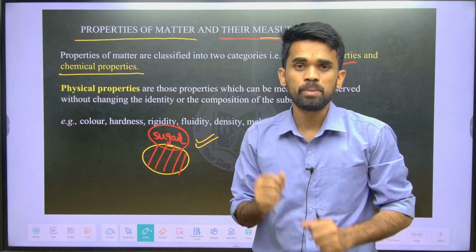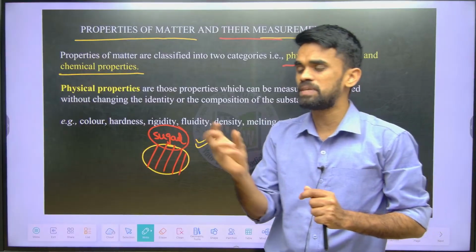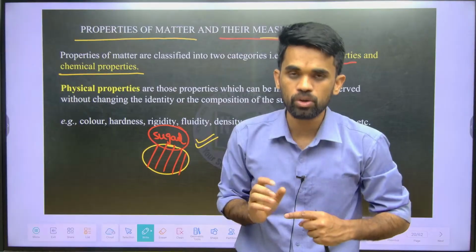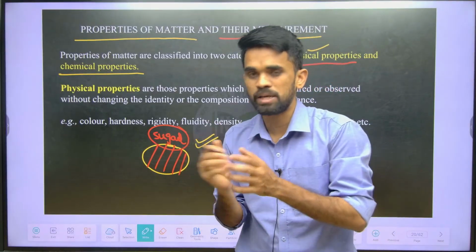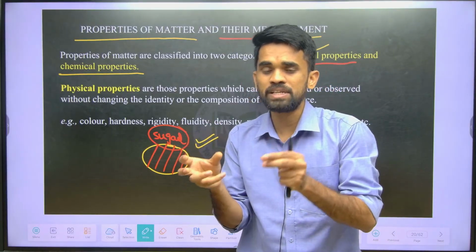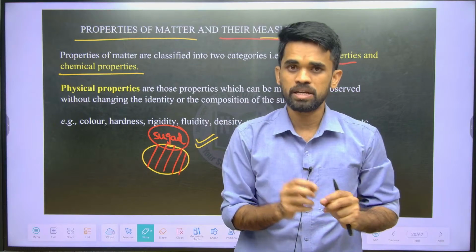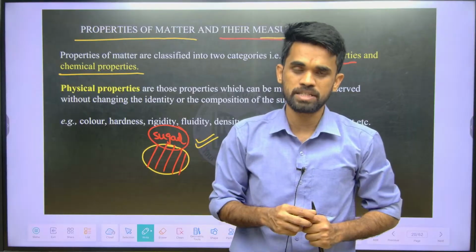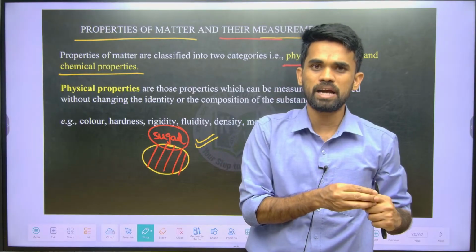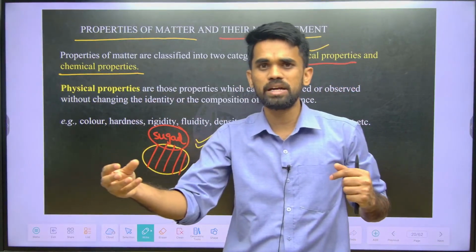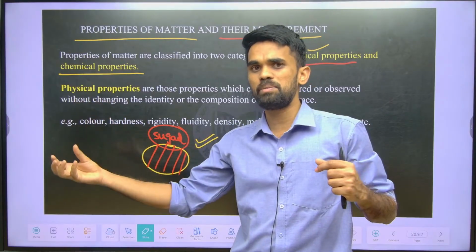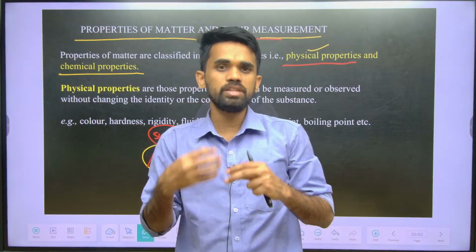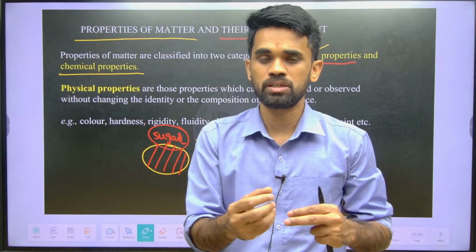Why is it so? Because the chemical reactivity of that iron rod is more compared with the gold ring that you are using. It means each element has its own characteristic properties. Chemical properties depend on what type of substance you are considering. Gold has some kind of reactivity, silver has some kind of reactivity, iron has some kind of reactivity. So based on their chemical nature they show different chemical reactions.